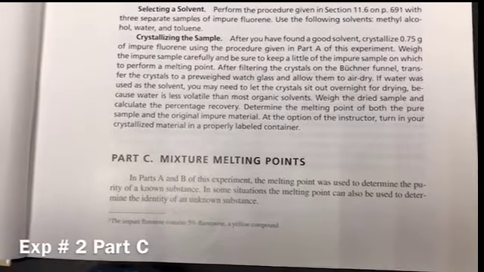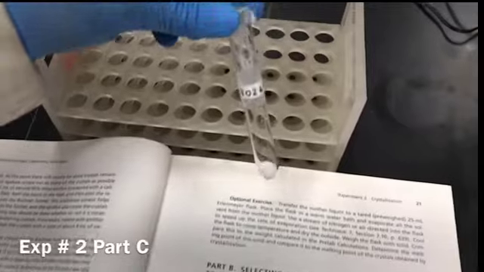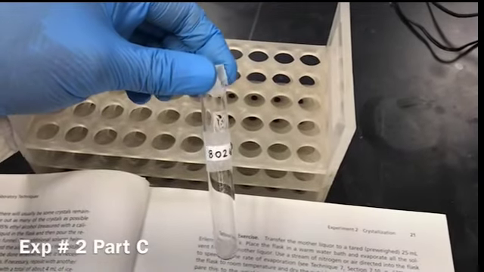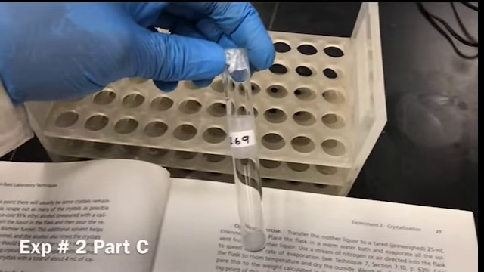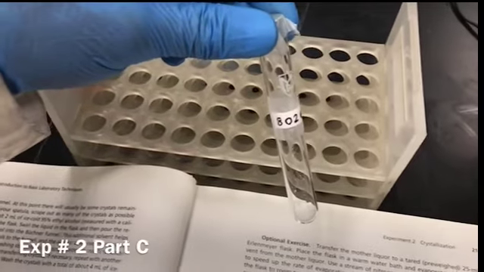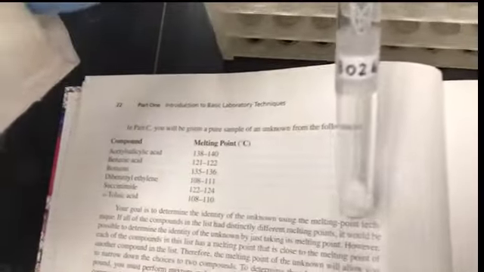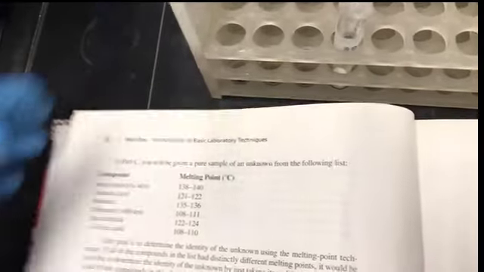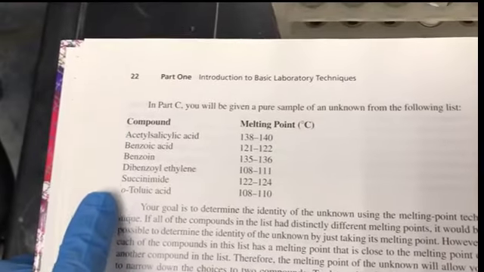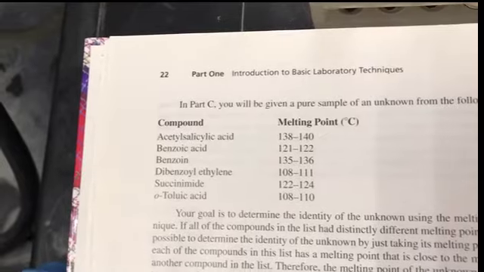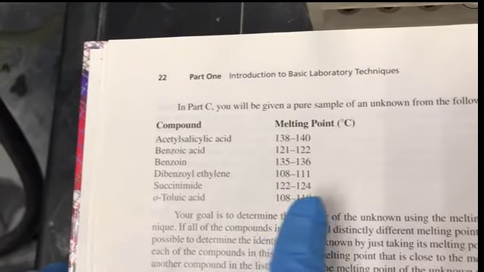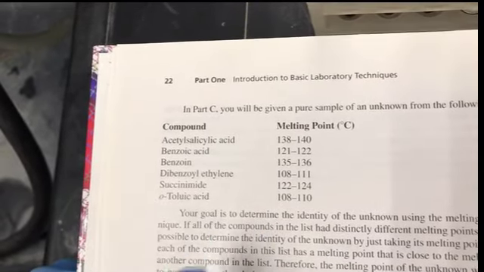As you can see, this is an unknown compound with the unknown code 80269. We need to figure out its identity using the melting point. This unknown can be any one of the compounds from this list. It could be acetyl salicylic acid, benzoic acid, benzoin, and so on.